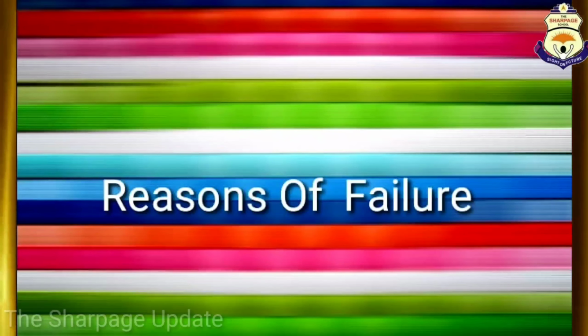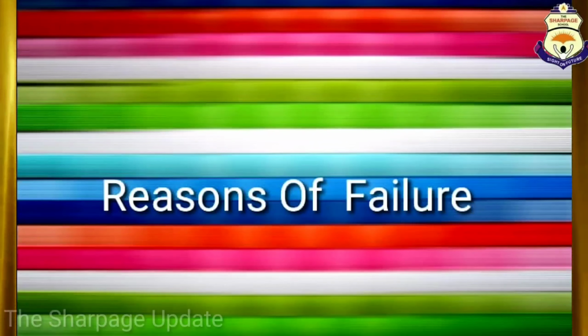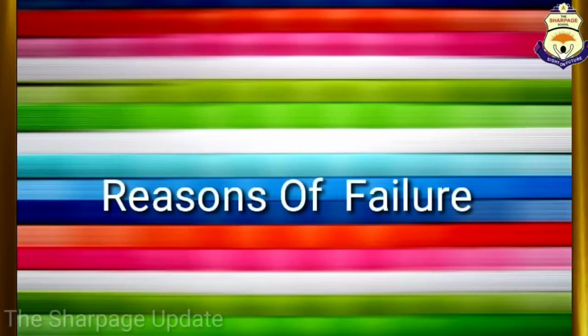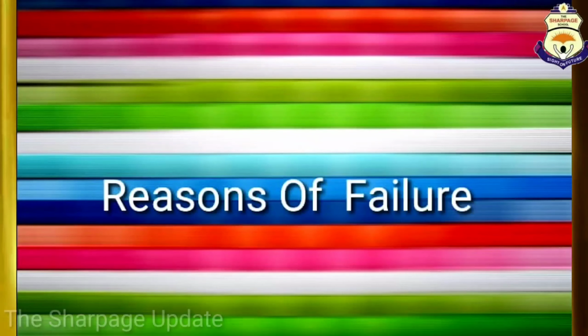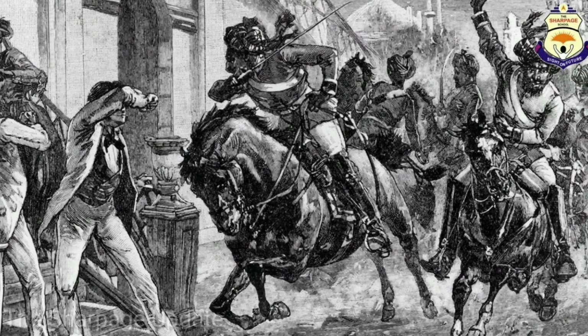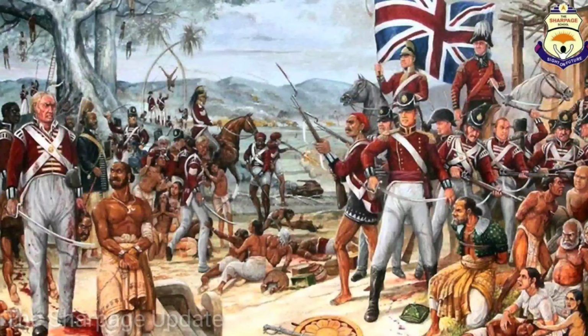First point we have learned through flowchart. Now, second point, that is reasons of failure, we are going to learn through flashcards. There was great disappointment among farmers, soldiers and others with the East India Company. So, they all together revolted against them.